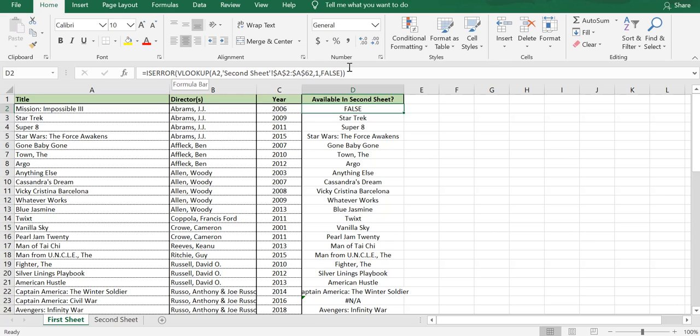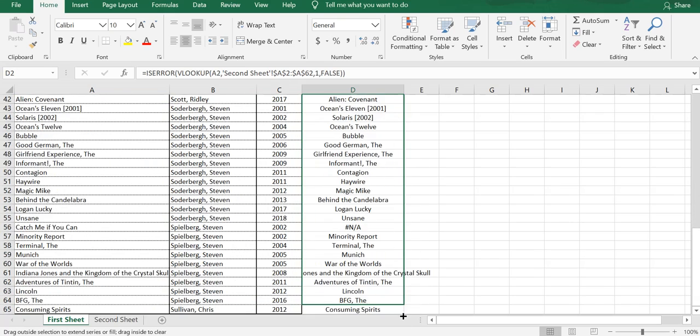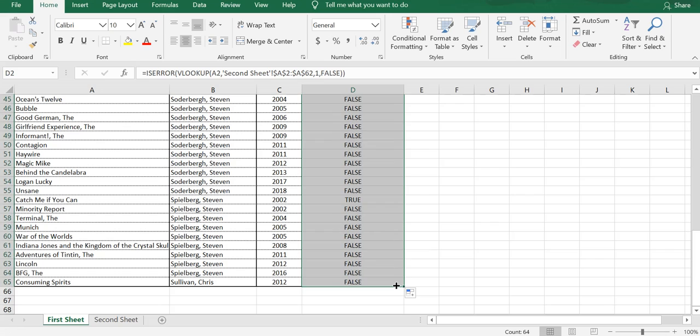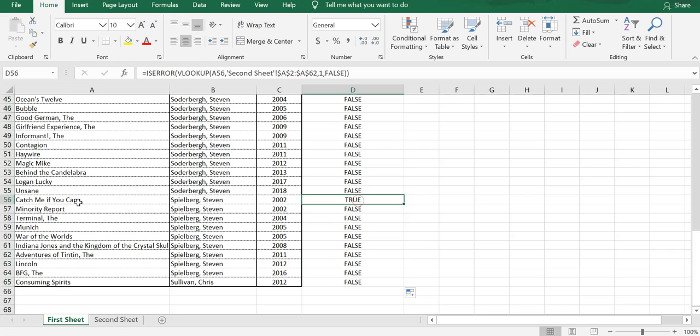In this column, we will only have an error condition when VLOOKUP does not find the value, that is, if there is a mismatch. So we would now expect all the #N/As to get replaced with TRUE once we drag it. So let us do that, and as you can see, it has now been replaced by TRUE.